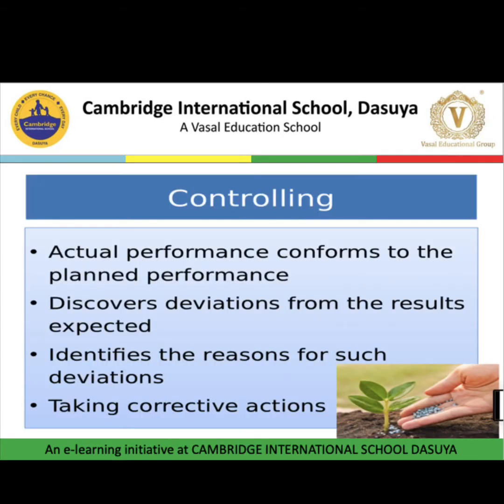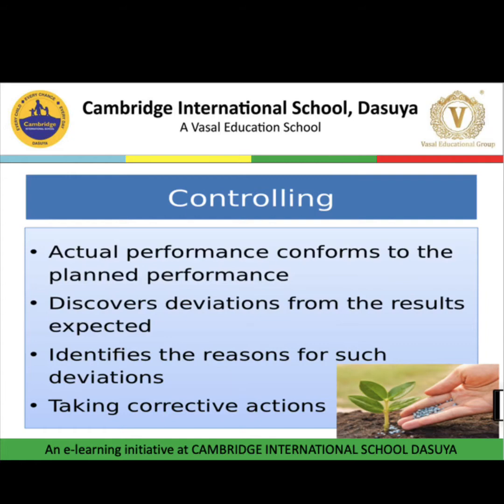Controlling is the process to set the performance standards. That means whatever activity, whatever target we are going to achieve, we need to set some parameters that are called performance standards. And we need to follow all those parameters. Then we need to measure actual performance, the actual output of an employee. And then we compare actual performance, actual output, with the standard performance.